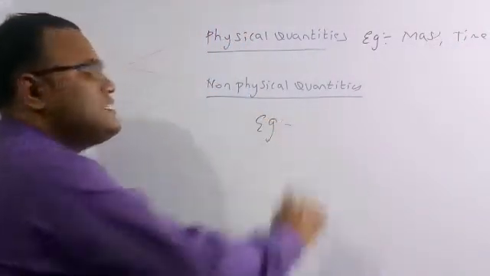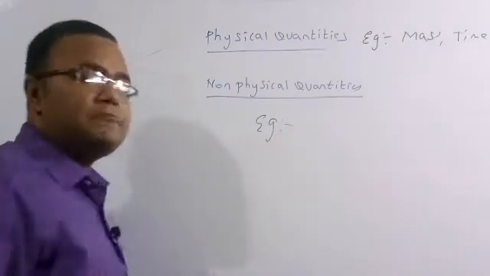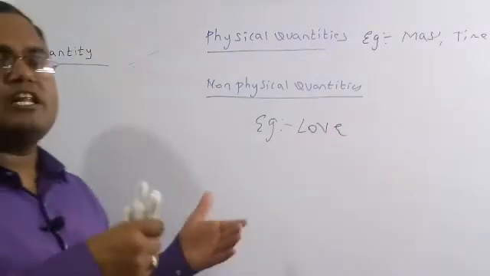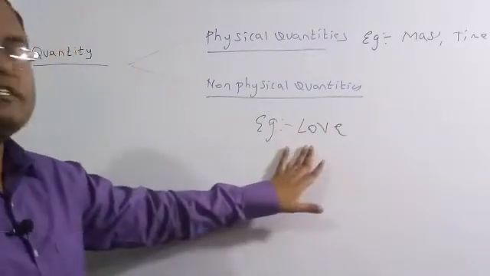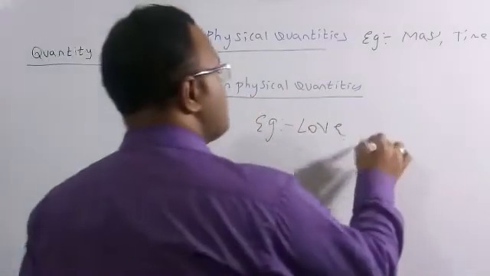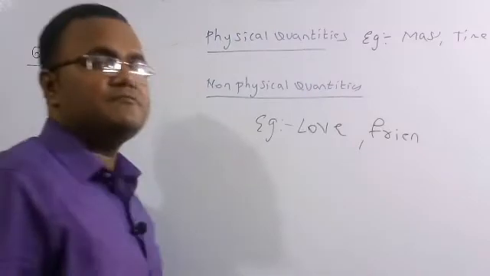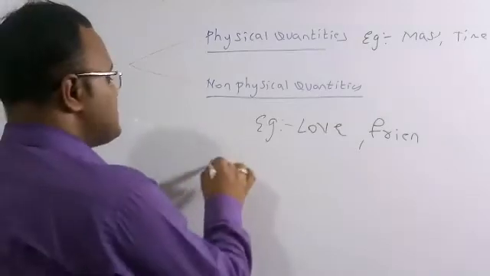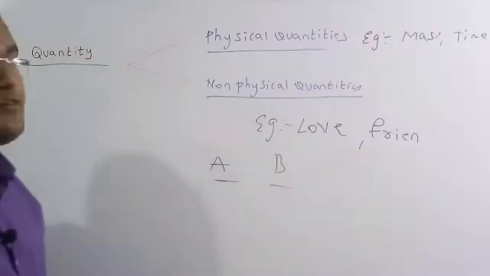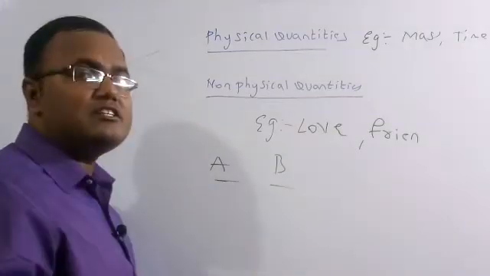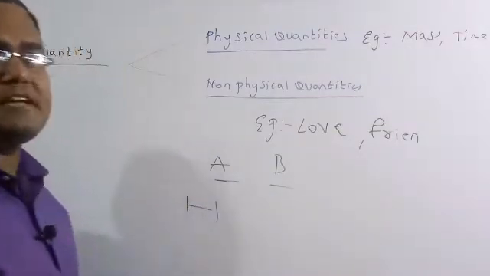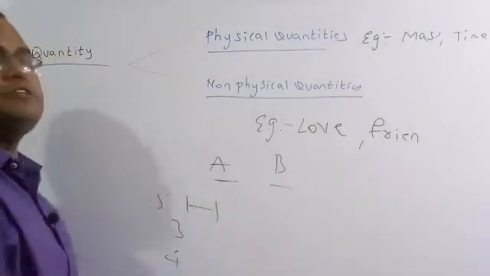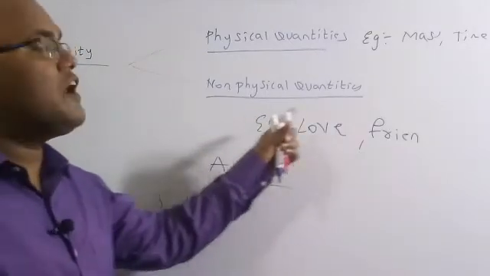But the non-physical quantities are those which cannot be measured. Example, love. If any two persons are in love, we cannot measure how much love there is between them, so love comes under non-physical quantity. Similarly, friendship you cannot measure. Suppose there are two persons A and B. We can only say that these two are friends, whether good friends or bad friends, but we cannot tell how many units. We cannot say 3 units of friendship or 4 or 5 units of friendship. That's why these are called non-physical quantities.